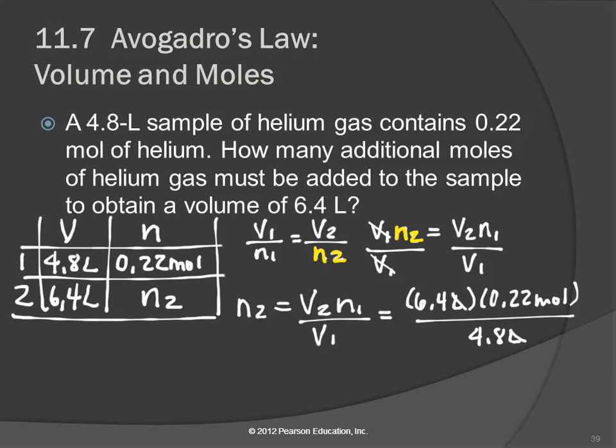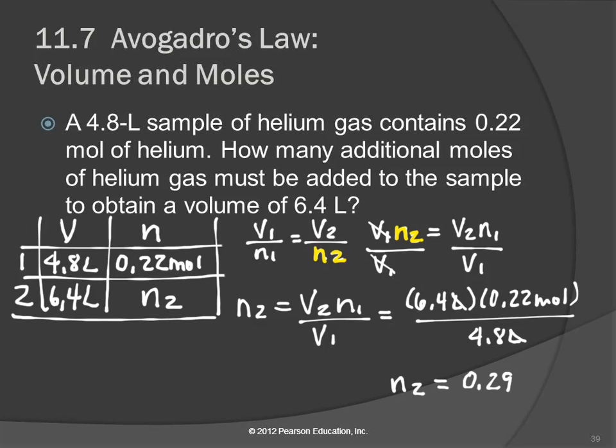So N2 equals, calculator, 6.4 times 0.22 divided by 4.8 equals 0.29333, repeating forever.